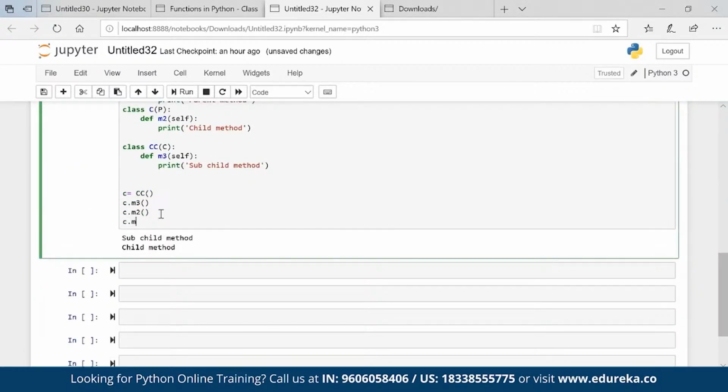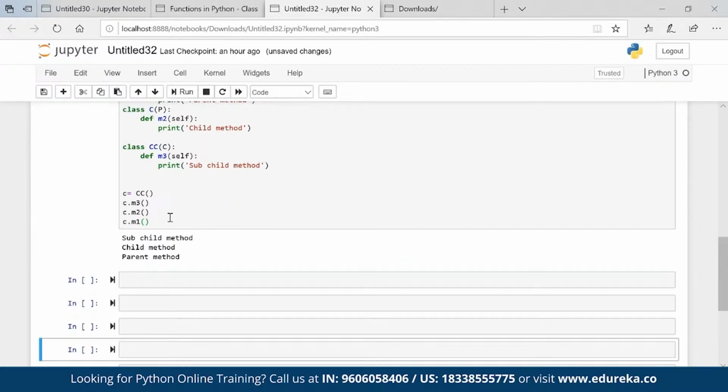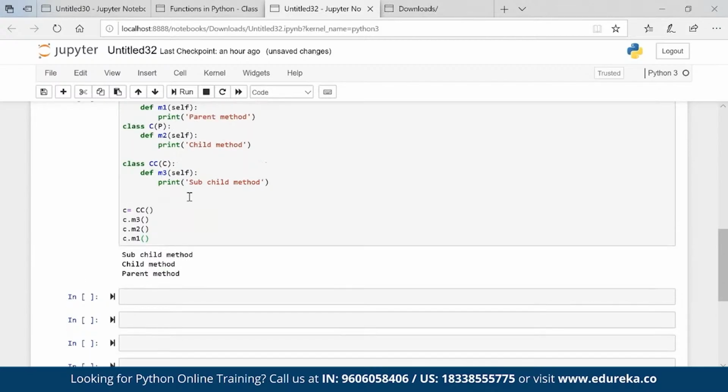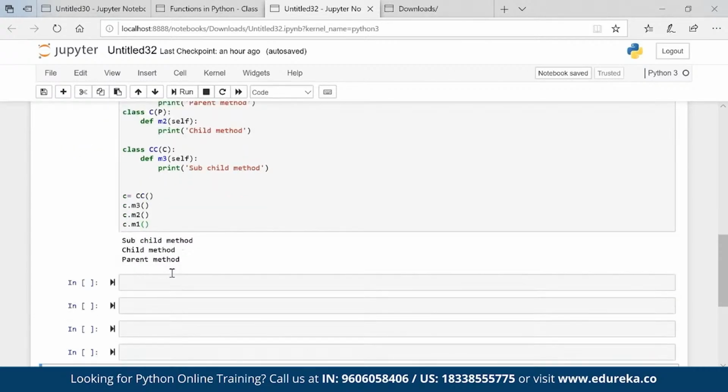C dot M1, it is also running fine. So basically CC has all the properties of the above parents, and this is known as multi-level inheritance. There is no limit. I can have multiple relations, but in industry standard, we prefer to go with a maximum of 6 to 7 levels, right? 6 to 7 multi-level basically.